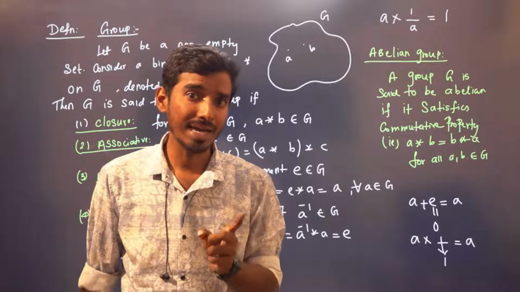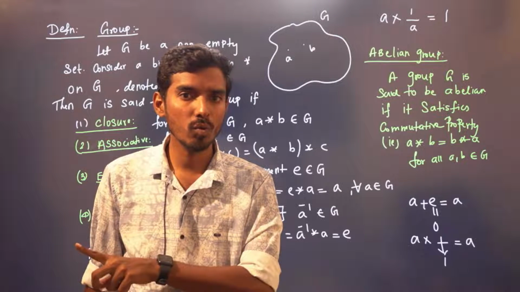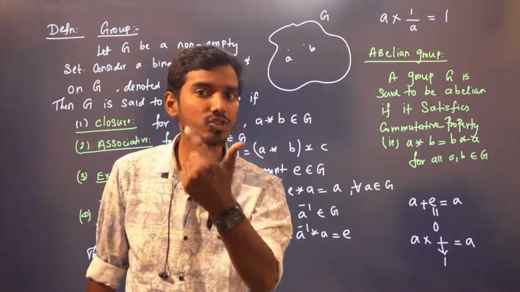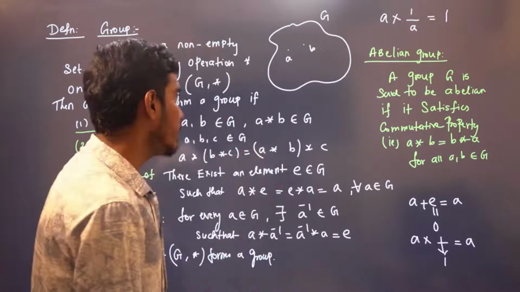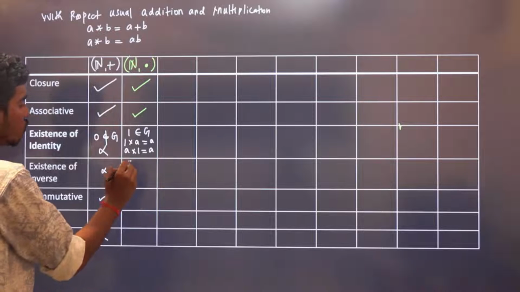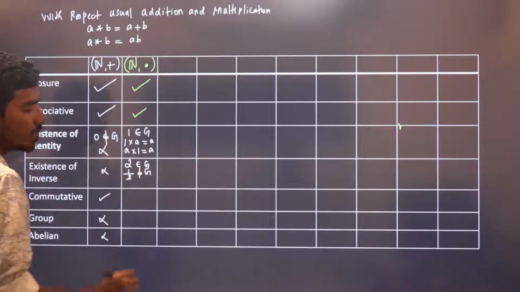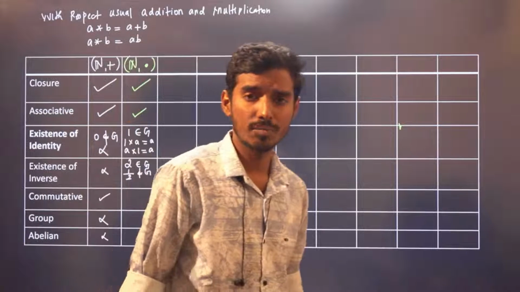Yes or no? Under multiplication, because A into something has to give me 1, that element, A inverse, has to be 1 by A. Is 1 by A a natural number? See, you give me 2 belonging to G. But 1 by 2 doesn't belong to G, right? Because 1 by 2 is not a natural number.